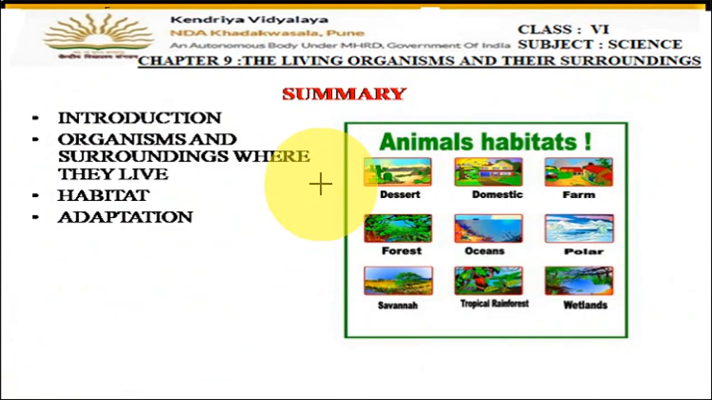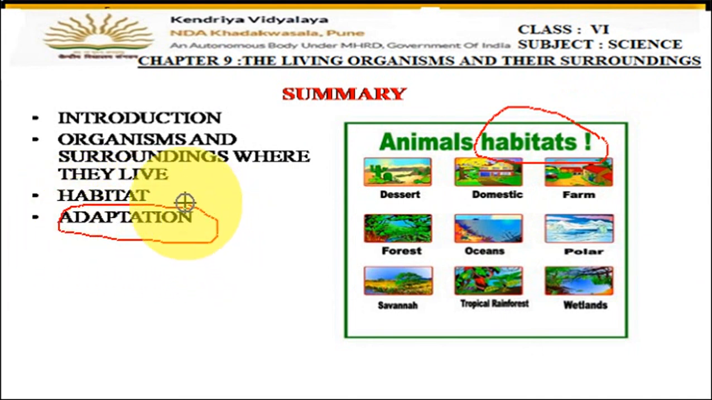So we have come to the summary. We have learned about the different types of habitats today. Habitats are the living places of plants and animals. Then we have learned about adaptations. Adaptations means the special characters which help the plant or the animal to live in a particular surrounding area. So these two terms you have to remember.